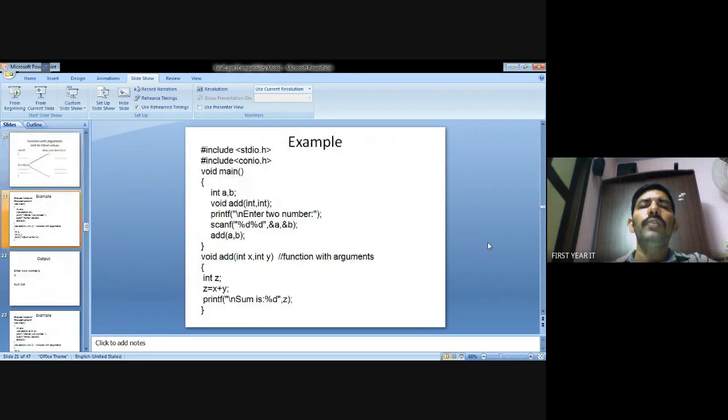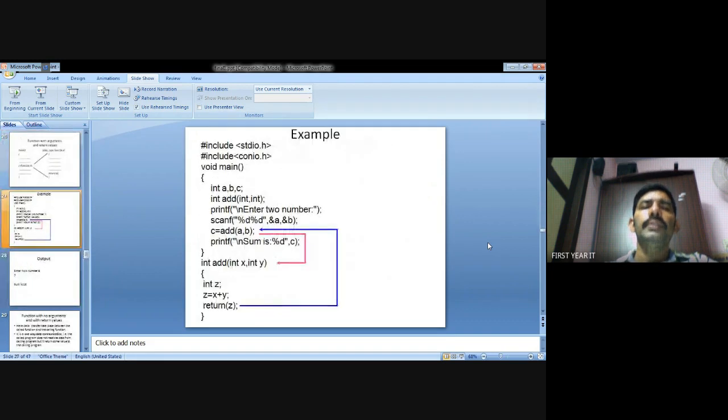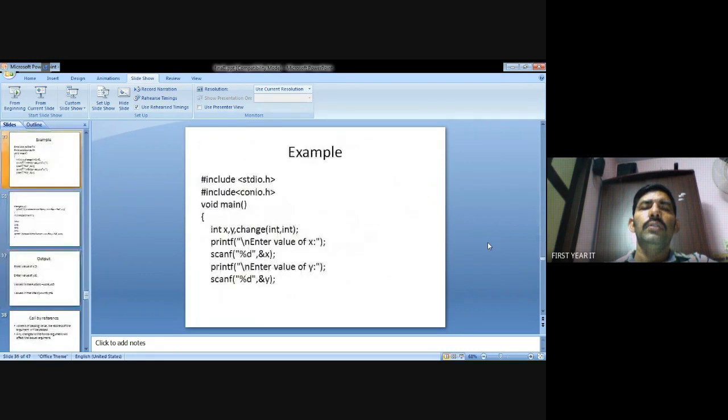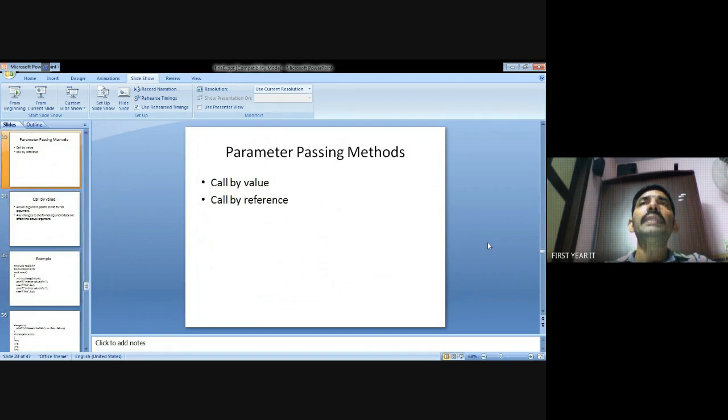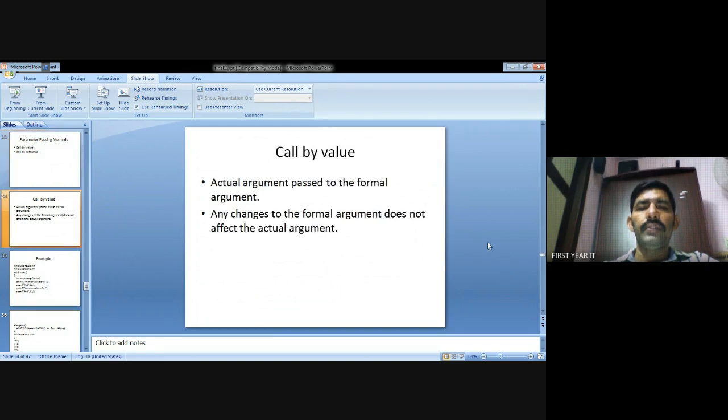Now we'll see 2 types of parameter passing methods. One is call by value, another one is call by reference. So call by value means only the value will be interchanged.